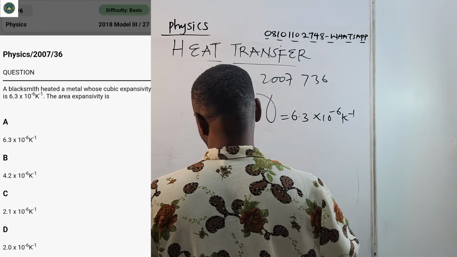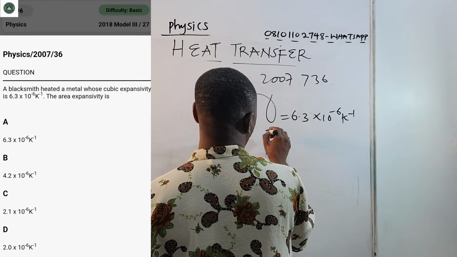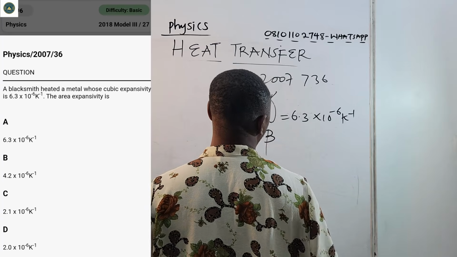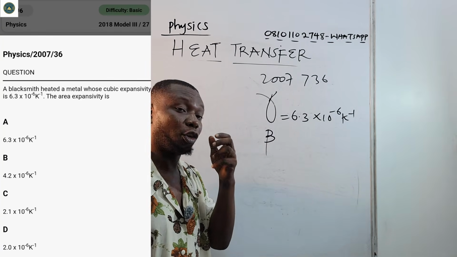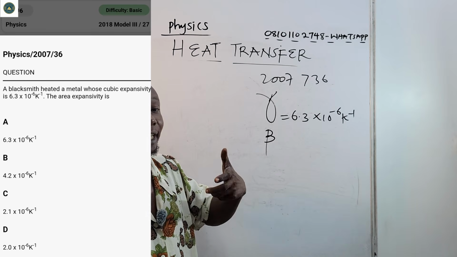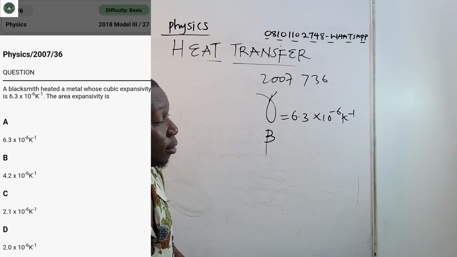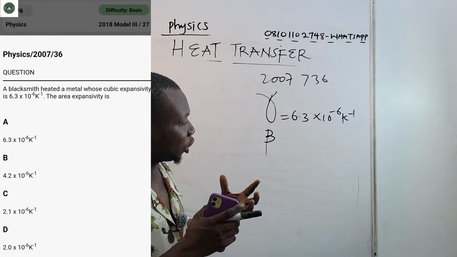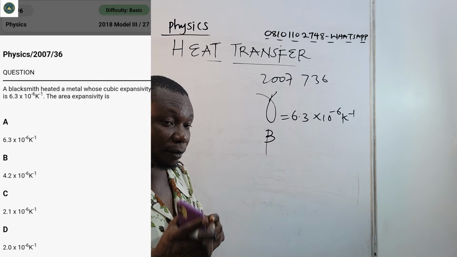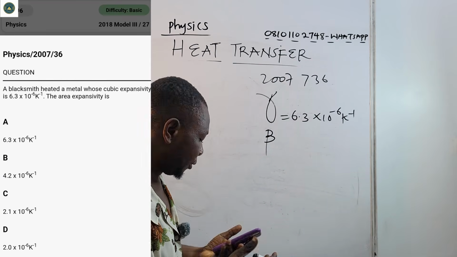So now the area expansivity. This is gamma. Gamma talks about cubic expansion. In the previous video, I told you that the cubic expansivity is the increase in volume per unit volume for every degree rise in temperature. Now, there is a relationship between linear, volume, and area expansivity.